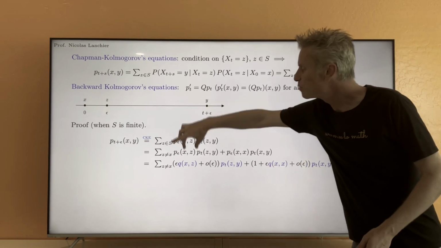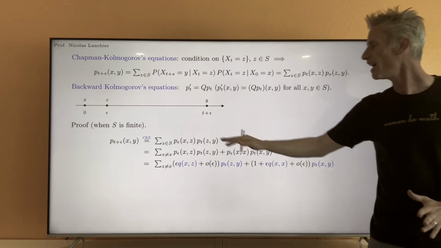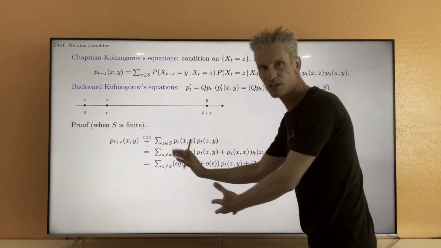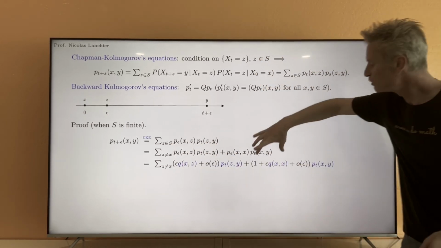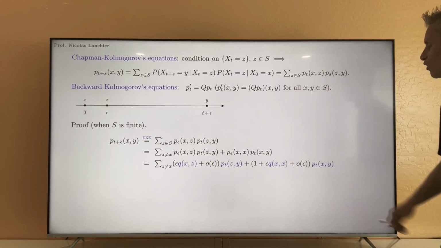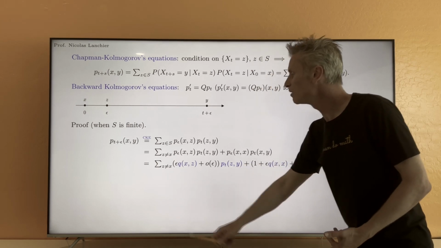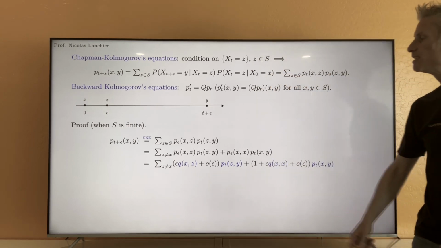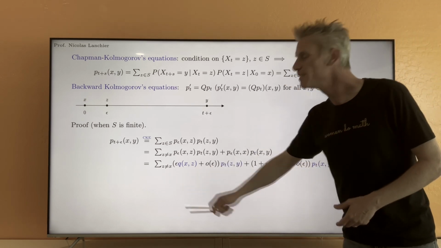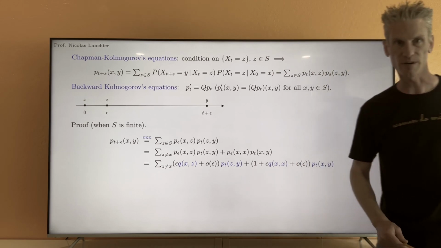So in step 1, we split the sum into two pieces, and now what we are going to do at the opposite is put back together those terms. I'm going to put the blue product here back inside, with the little o of epsilon, and that's going to give me a full sum of epsilon qxz plus little o of epsilon times pt zy, now for all z in S, not only z different from x.